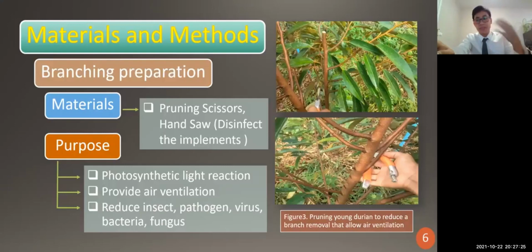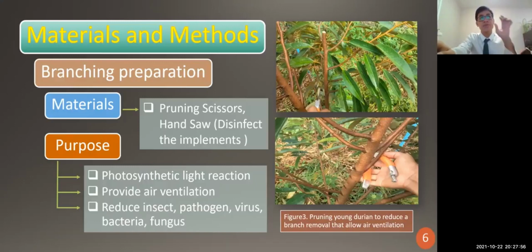After 6 months, we have to do the branching preparation, or branch architecture. The most important materials are pruning scissors or a handsaw, and make sure these implements are disinfected and clean to avoid contamination by bacteria, viruses, or pathogens.